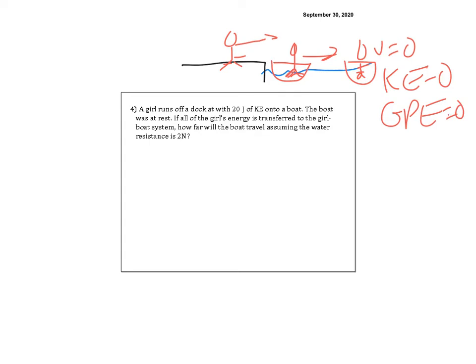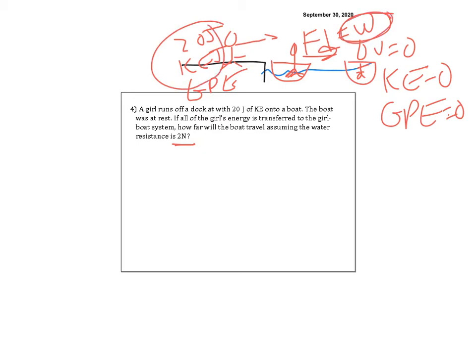What? Where'd all the energy go? Well, let's see. She started off moving with 20 joules, so she had KE. And it doesn't say anything about height, so we're just going to assume they're all at the same level. So the GPE was 0 here. But what happened? We had a force over a distance, right? And we know that F times d is equal to work. So all the energy was lost due to the work of the resistance of the water. So in this case, we start with KE and we end up with work.